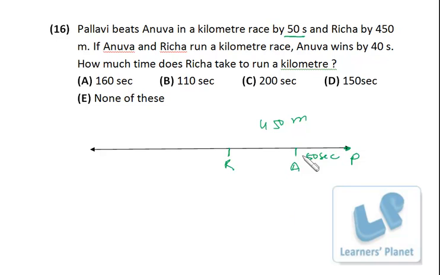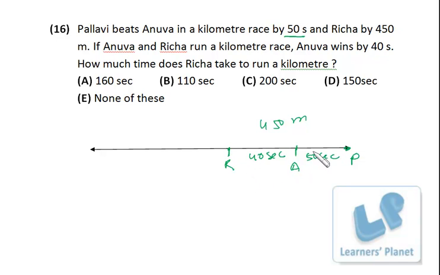Now, as of now, Anuva will take 50 seconds to reach here, and after that, Richa will still take 40 more seconds. That means from this distance to this distance, Richa will take 40 seconds. Okay, just listen to me carefully once again. When Anuva is here, Pallavi is here, right? When Pallavi has completed the race, Anuva will still take 50 seconds, right? And when Anuva completes the race, Richa will still take 40 seconds, right?